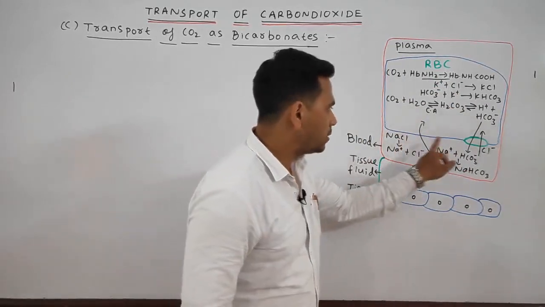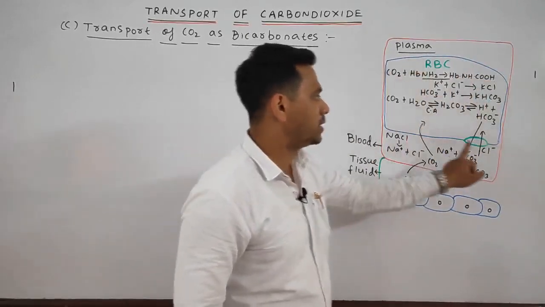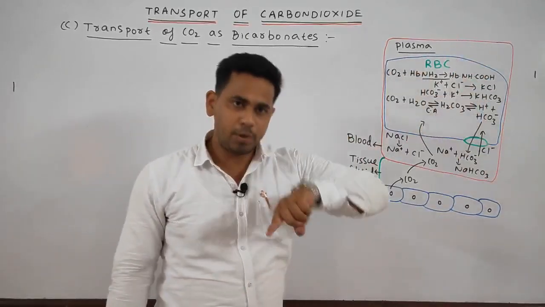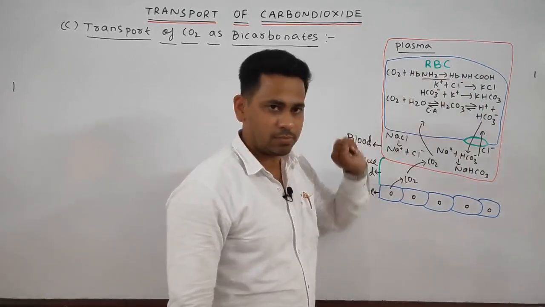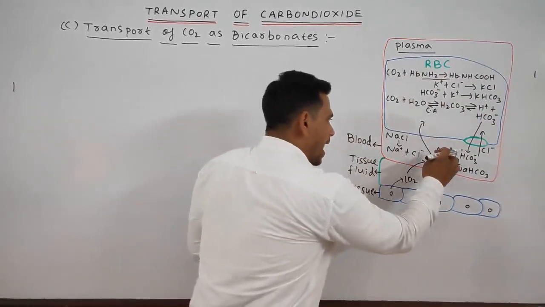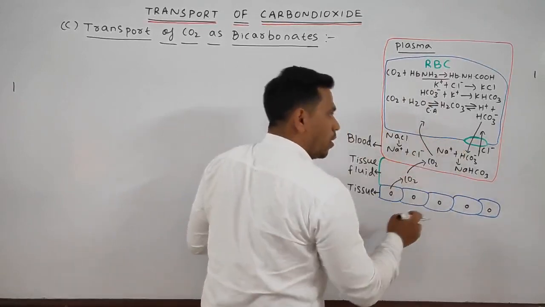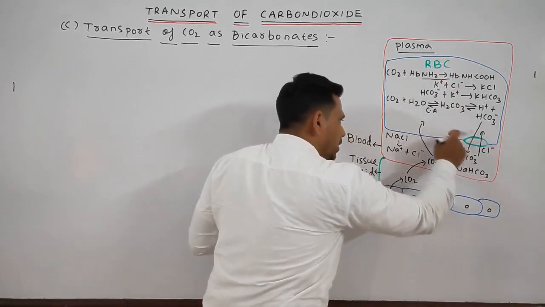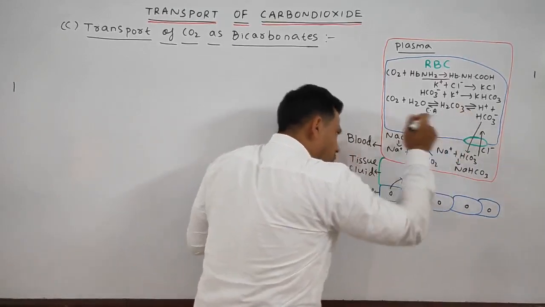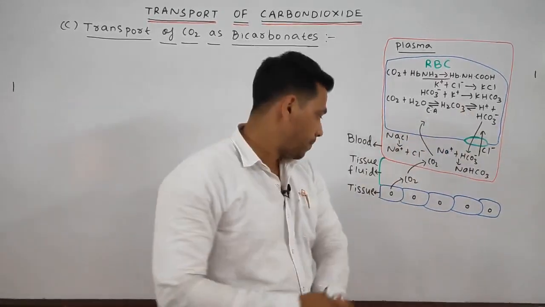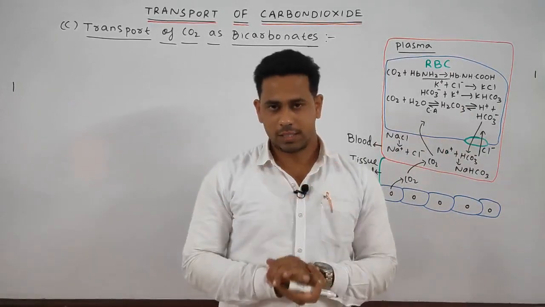Because this membrane of the RBC that you are seeing is impermeable for sodium and potassium. That is why sodium can't cross this membrane, or potassium can't cross this membrane. That is why sodium can't go inside, potassium can't come outside. Okay, the concept is clear.